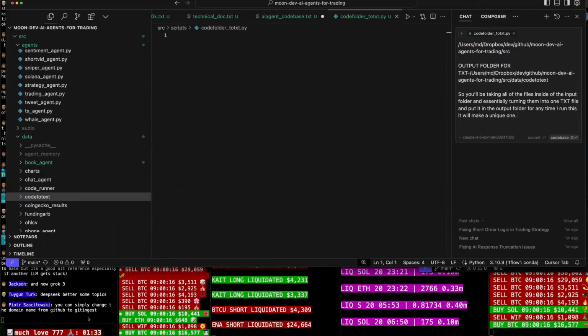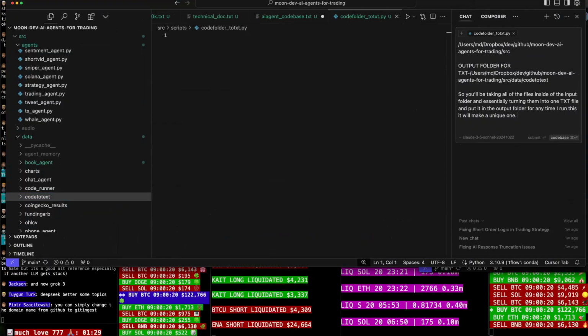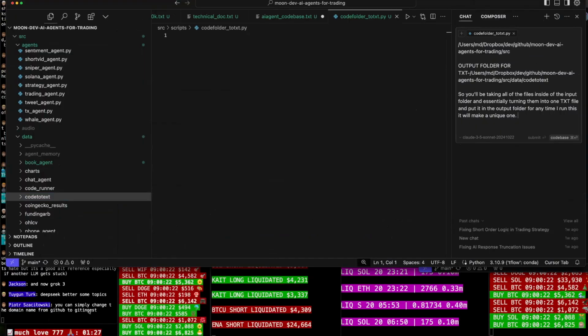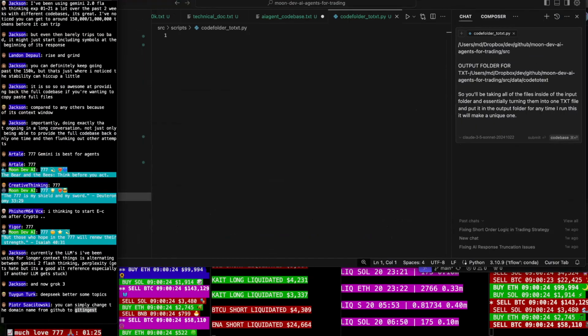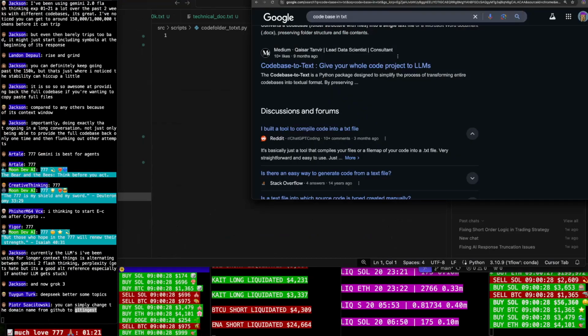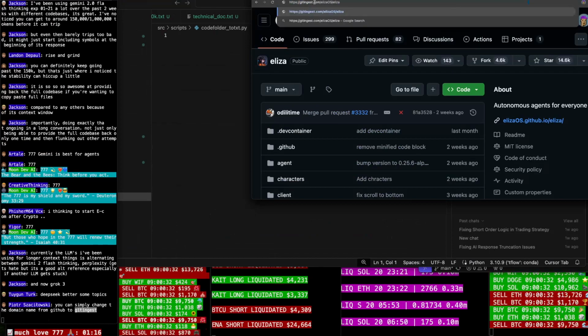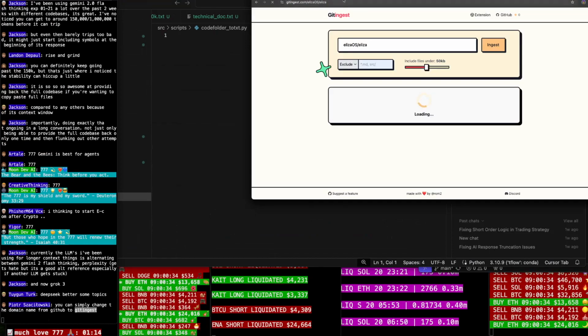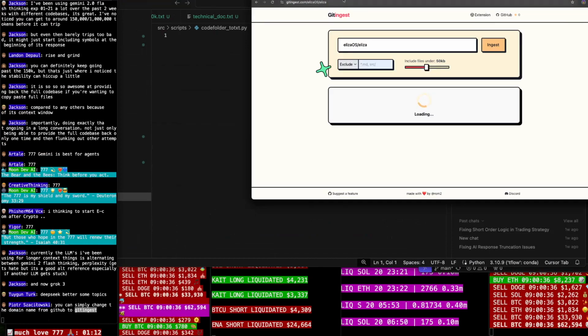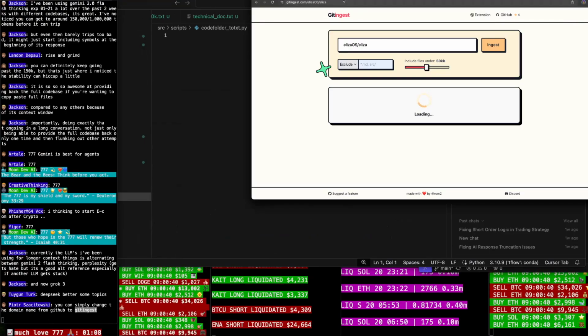You can simply change the domain name from GitHub to gitingest. That's slick, bro. That is so slick.